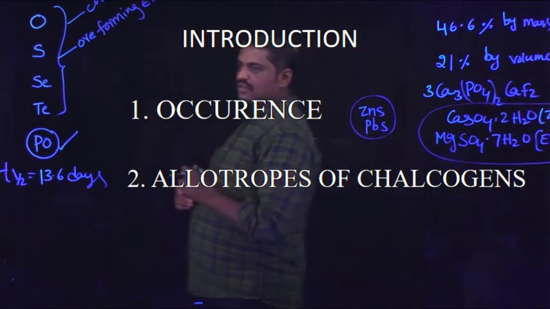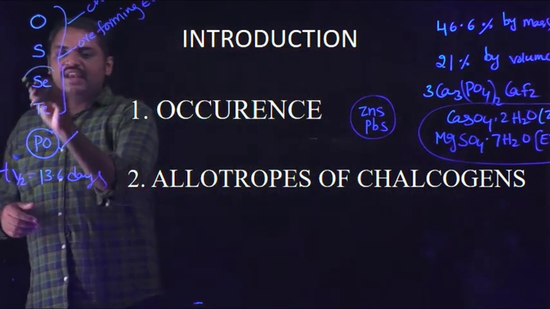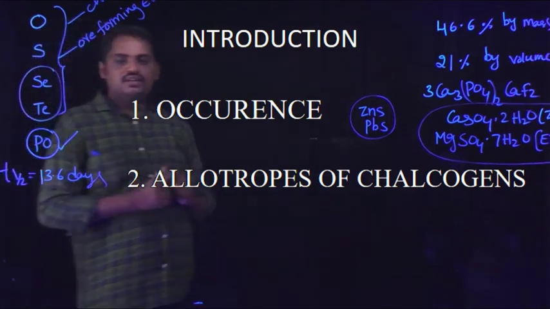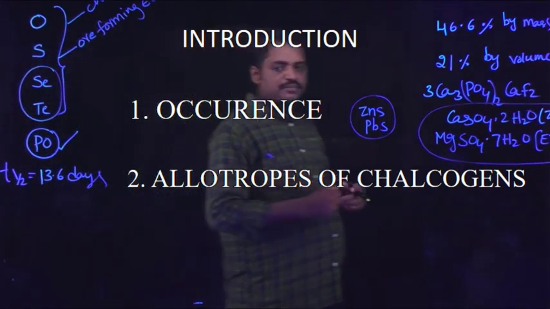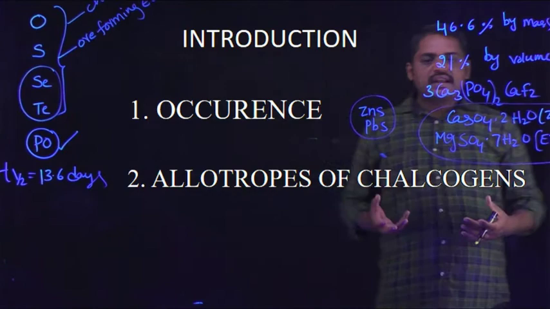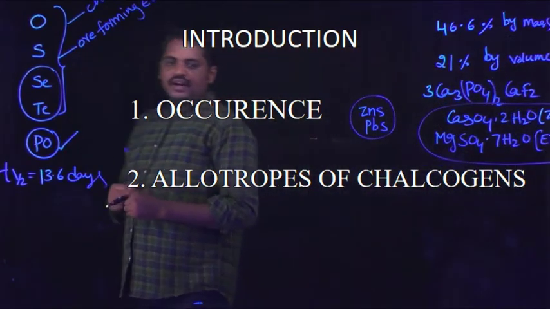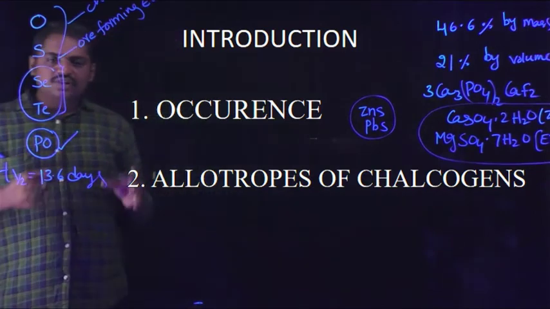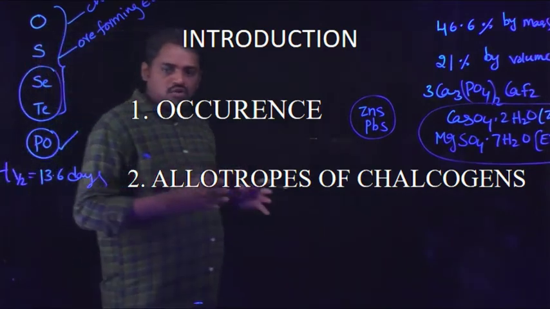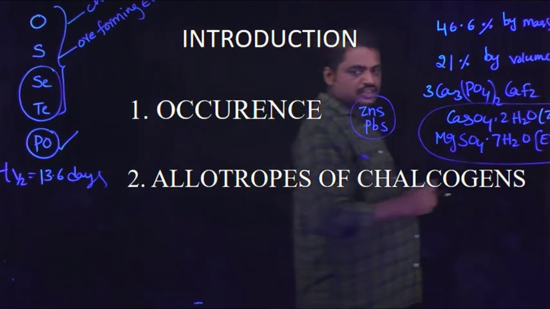And next one, a very minute quantity of selenium and tellurium is available in the earth crust. Next I am going to discuss allotropes of chalcogens.